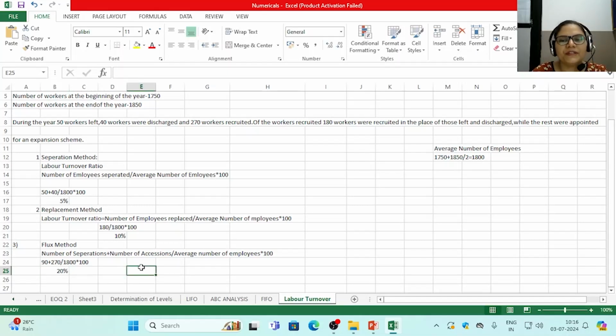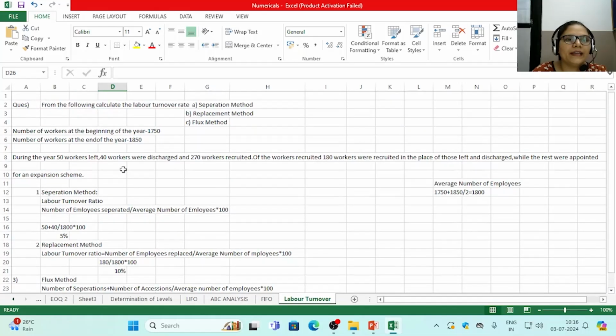So this is how we will calculate the labor turnover. Again, I will brief the question in case students, you have missed certain concepts. Let us understand, we know what labor turnover is. Labor turnover refers to the number of employees leaving the organization. Now we will understand this concept with the help of a numerical, which is calculated.